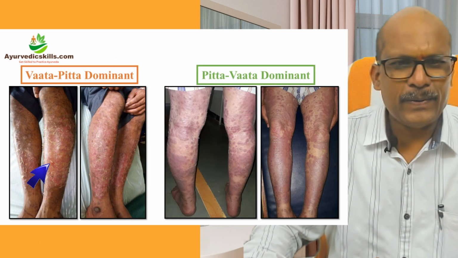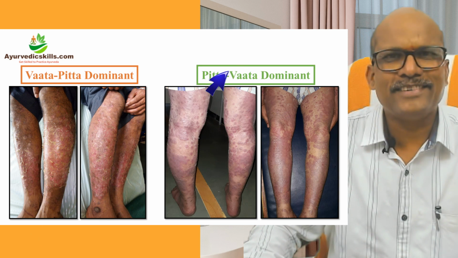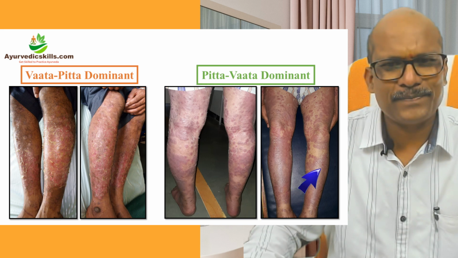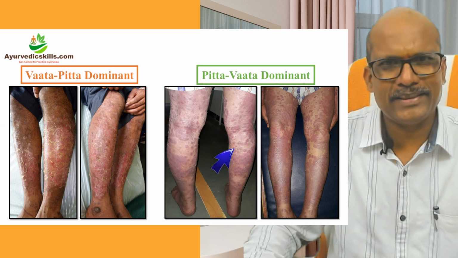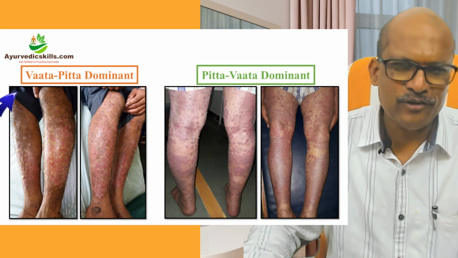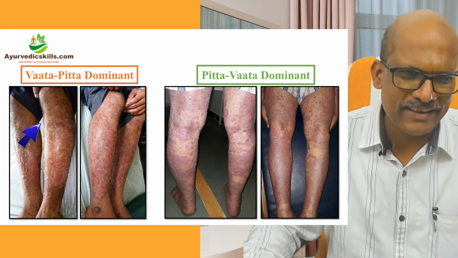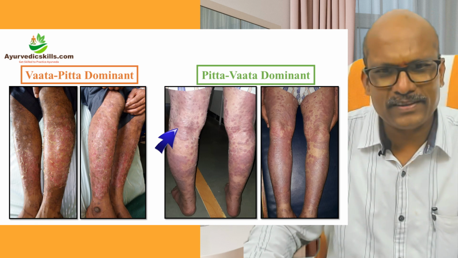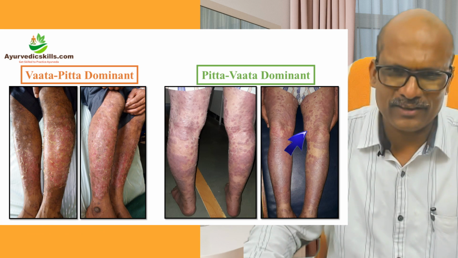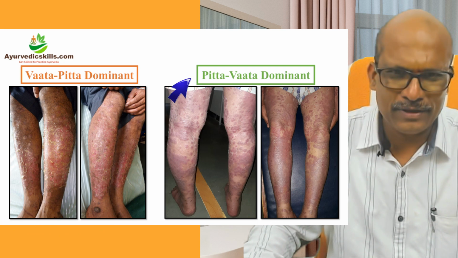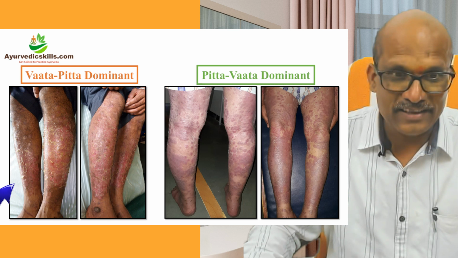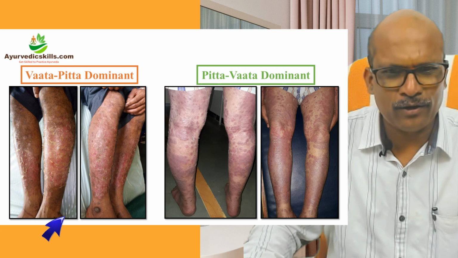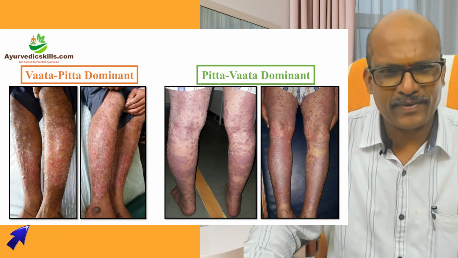Now, Vata Pitta, Pitta Vata. I think you can make out the difference. When you look at this patient, what is striking? The thin scales on the skin are striking our eyes. When we look at the earlier case, erythema and oiliness is striking. So that is why it is Pitta dominant, Pitta comes first. Here thin scales are striking, so Vata comes first. And you can make out the roughness also in this.